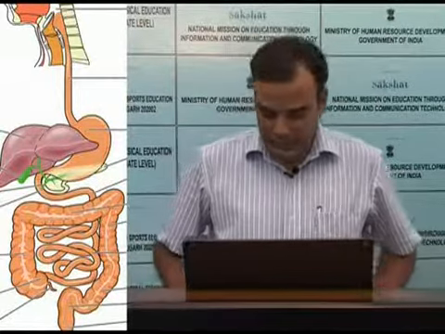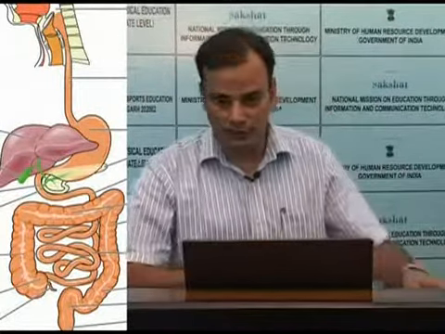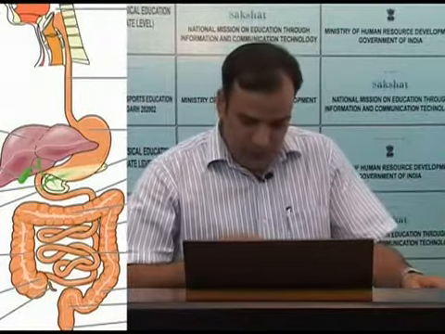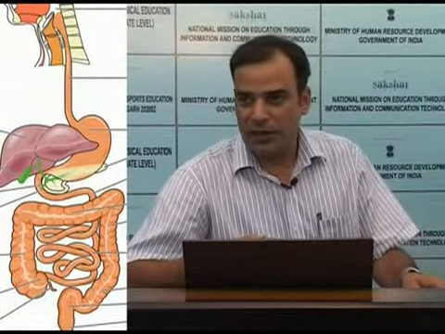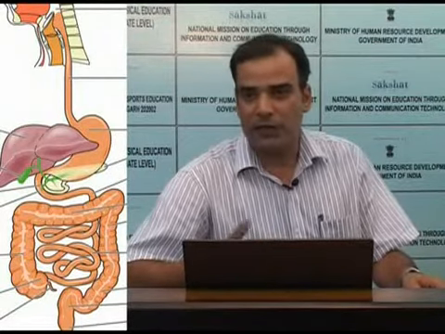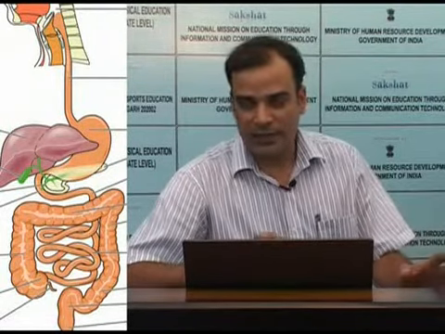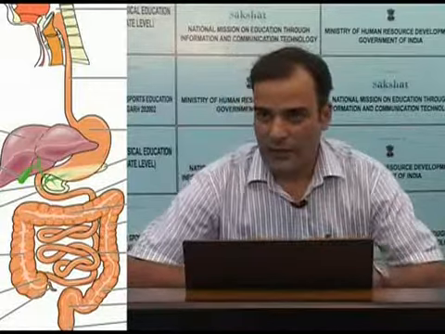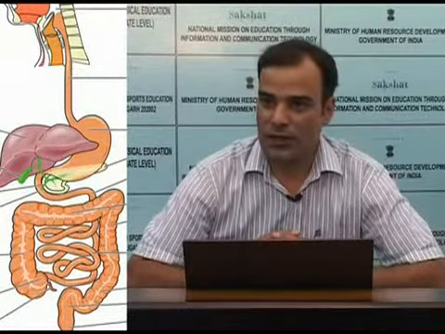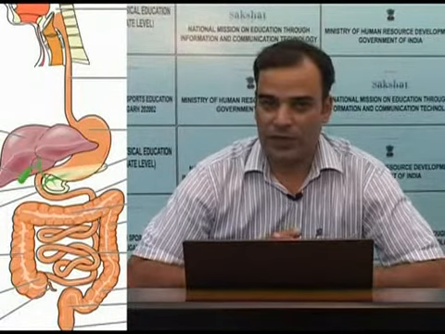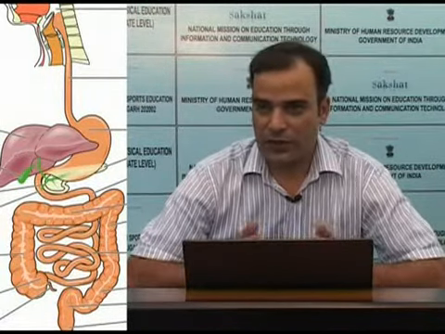Now, if we cut this muscular tube, apart from some modifications, it is somewhat similar at all places. It has 4 layers, and from outside to in, these layers are the serosa, which is a connective tissue covering this muscular tube.